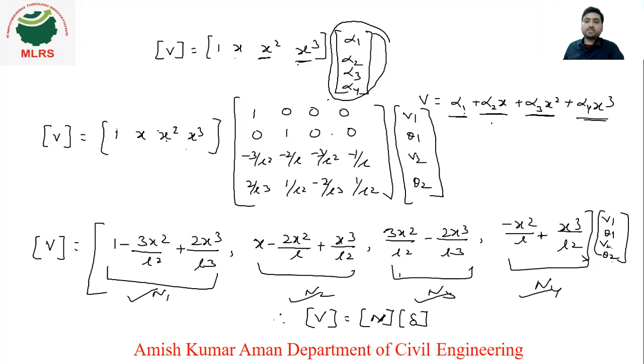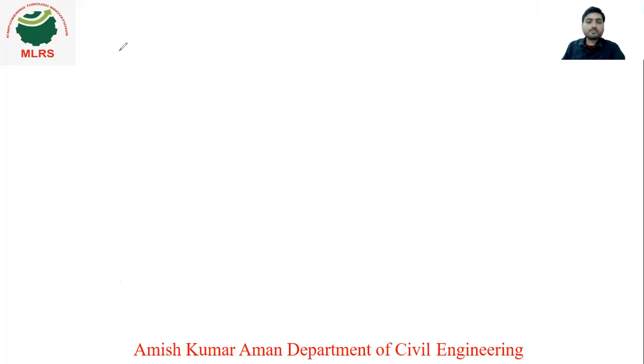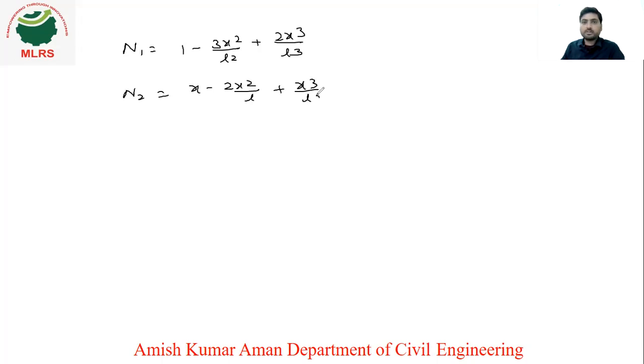We already found these n values, n1, n2, n3, n4, we have calculated here. So just we will write here. Your n1 value, what is your n1 value? 1 minus 3x square upon L square plus 2x cube upon L cube. Similarly, what will be your n2 value? It will be x minus 2x square upon L plus x cube upon L square.